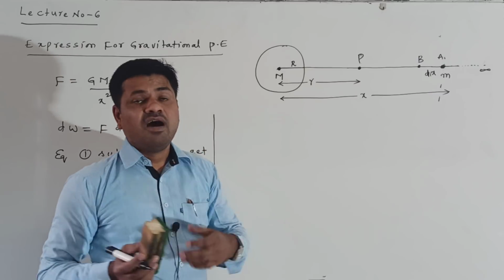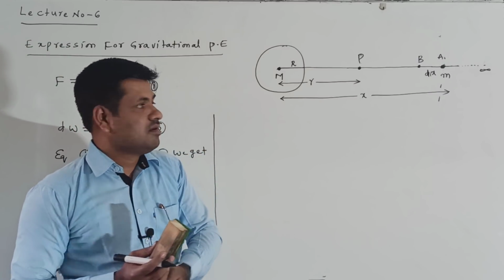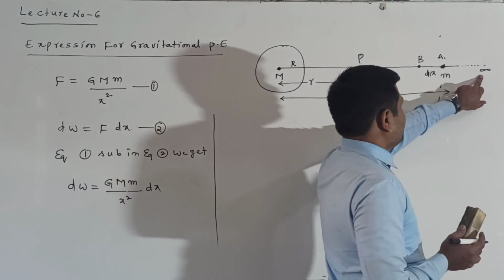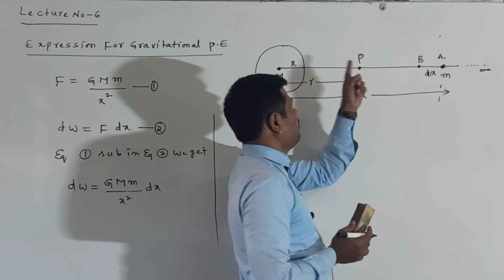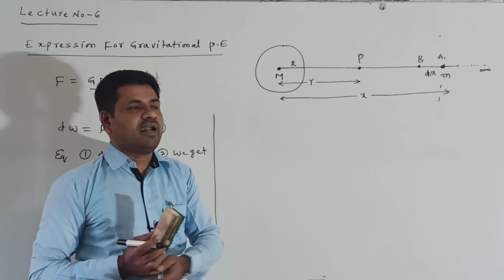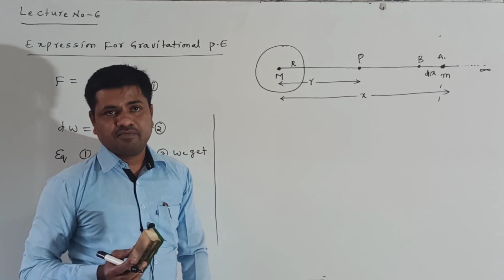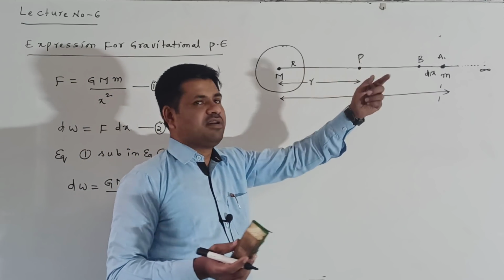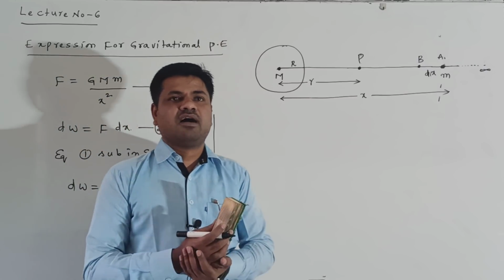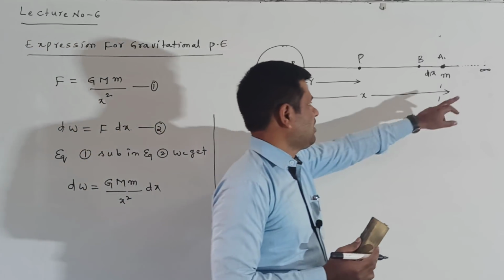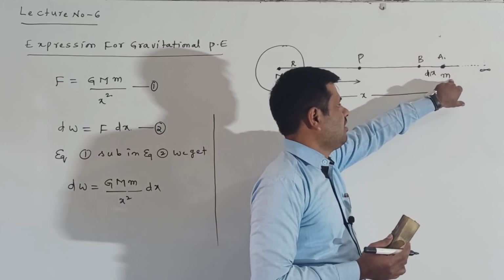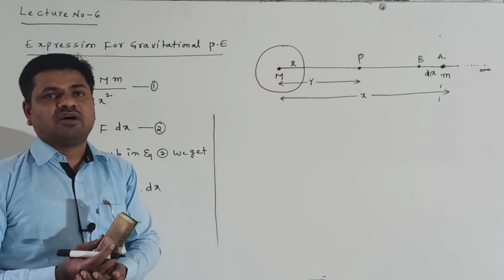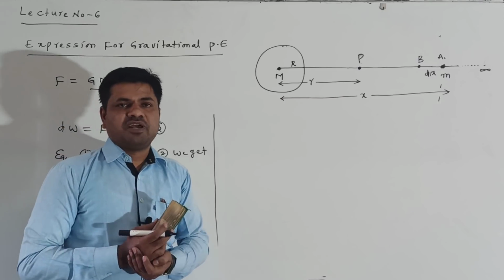Point P is at distance R from the center of the earth. So I want to find the potential energy at point P. That's the reason I am bringing the small m body from infinite to P point, which is in the gravitational field. We know that the amount of work done bringing a body from infinite to a point in the gravitational field is called the gravitational potential energy.